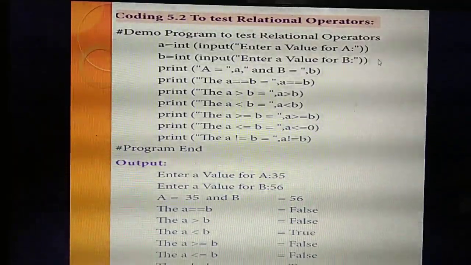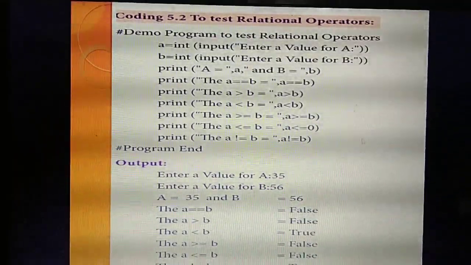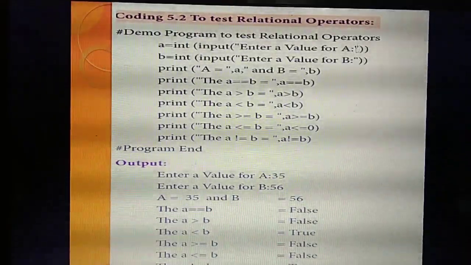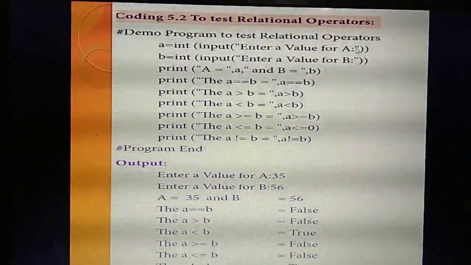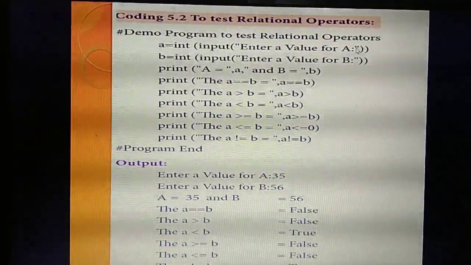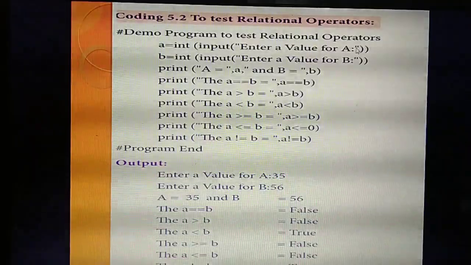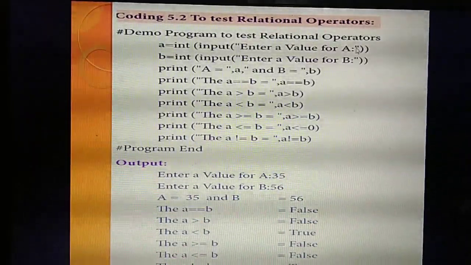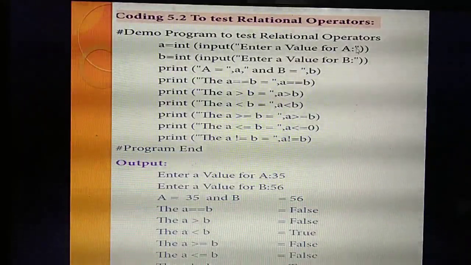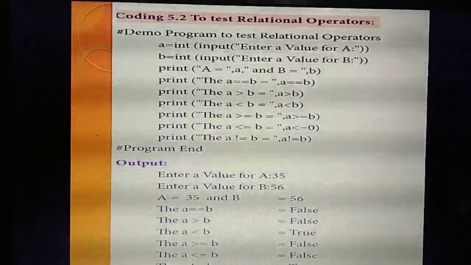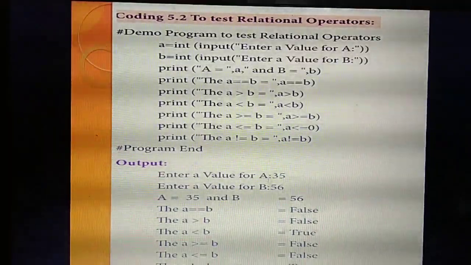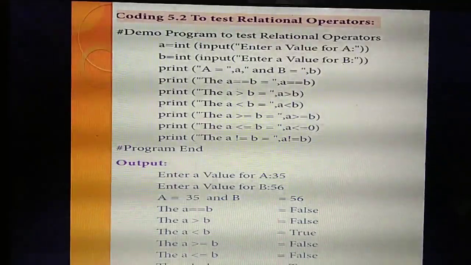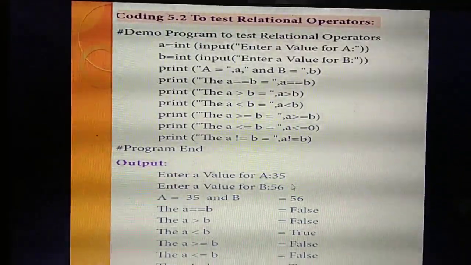So if you run the program, which line will come at the first line? Enter the value of A. What's the use of the input function? Last class I taught, the input function is used to get the input values from the output screen. Are you remembering? So enter the value of A, where you are entering in the output screen. Next, what's the next line? The value of B. You are entering the value of B in the output screen.